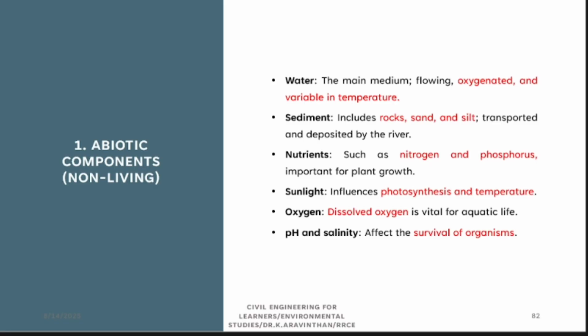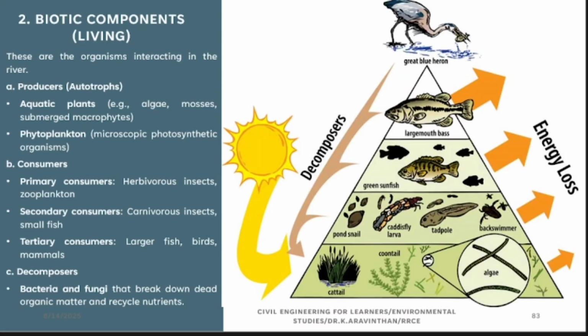Silt means it will be glassy in shape. Have you seen? It will be very glassy. If you take a handful of sand in the ocean, can you see the glassiness? It will shine. Those are called what? Silt. Nutrients, sunlight, oxygen and pH. These are called the abiotic components.